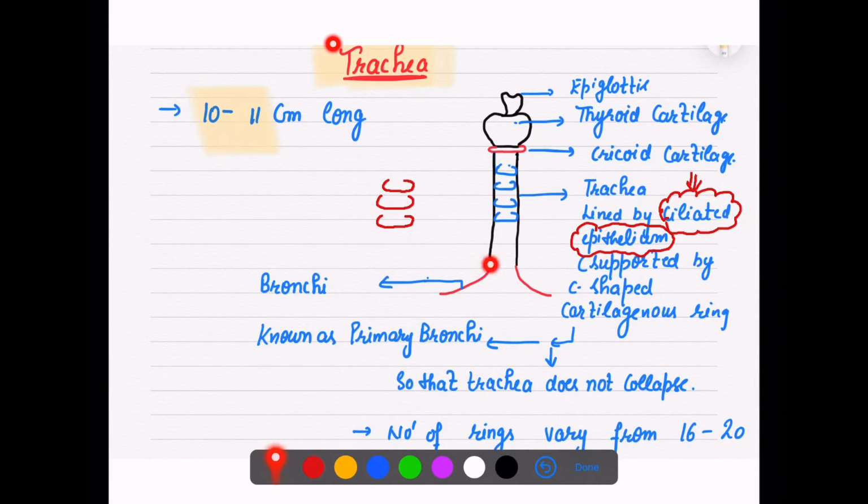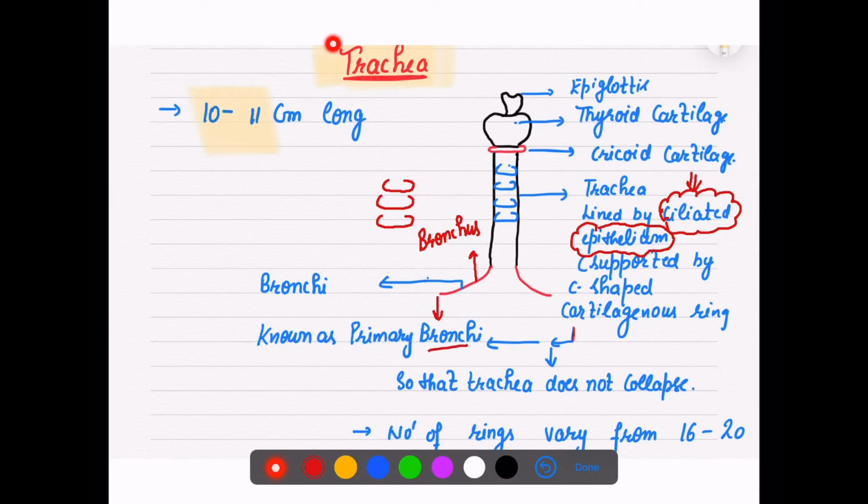This trachea now divides into the bronchi. If you are labeling the single one, then mention it as the right bronchus and left bronchus. So this is known as our primary bronchi. When the trachea divides into two parts, this is known as primary bronchi.